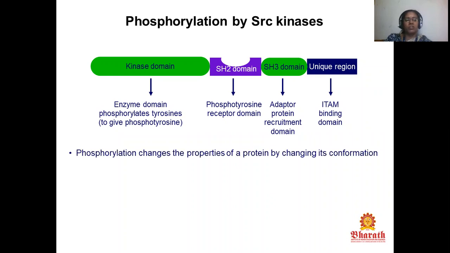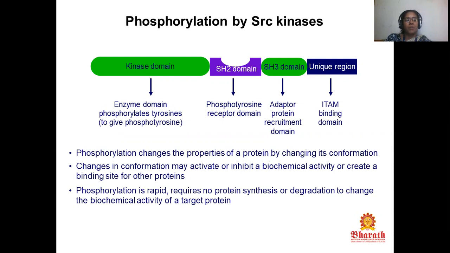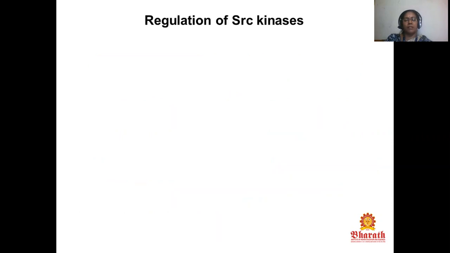Phosphorylation changes the properties of a protein by changing its conformation, and changes in conformation may activate or inhibit a biochemical activity or create a binding site for other proteins. Phosphorylation is rapid, requires no protein synthesis or degradation to change the biochemical activity of a target protein, and it is reversible via the action of phosphatases that remove the phosphate.